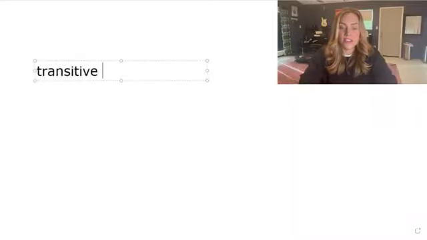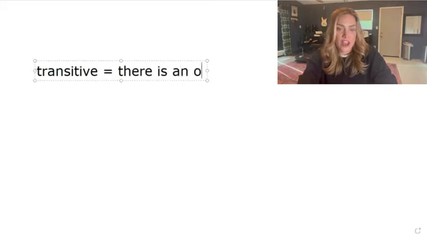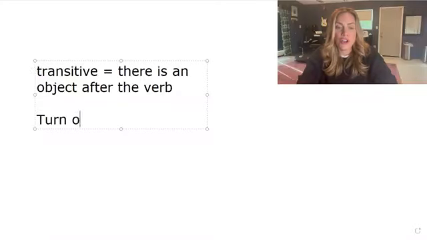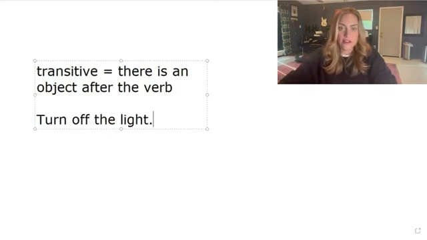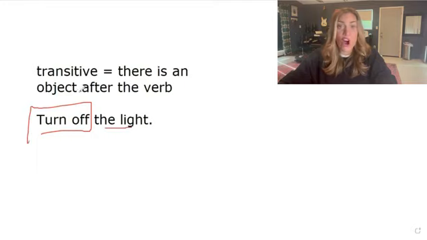So some phrasal verbs are transitive, meaning that they take an object after them, okay? So transitive just means that there is an object after the verb. And by object, I mean like a thing, a person, okay? So for example, turn off the light. Here, turn off is the phrasal verb and the light is the object. It is the thing, okay? This is an example of a transitive phrasal verb.